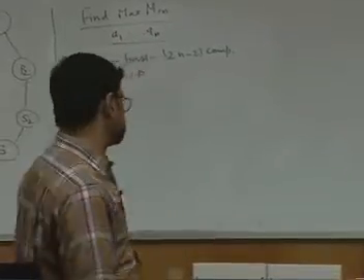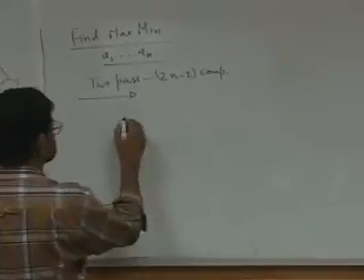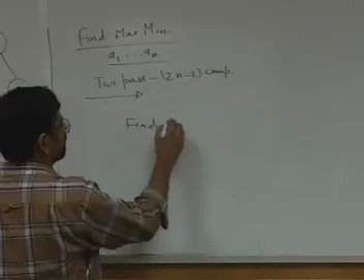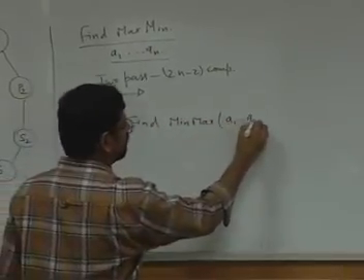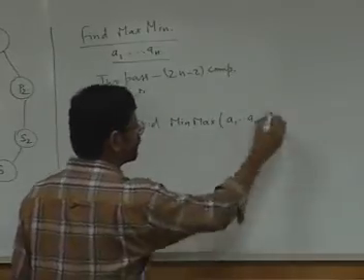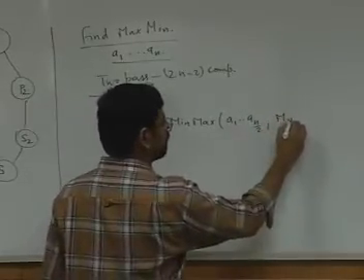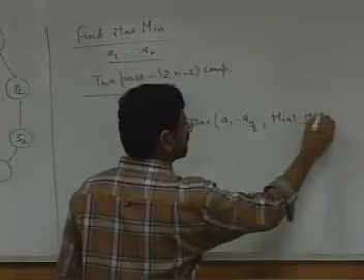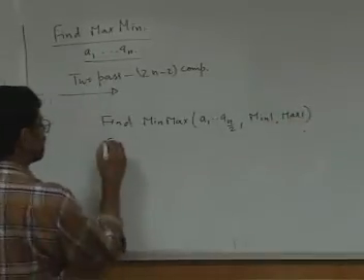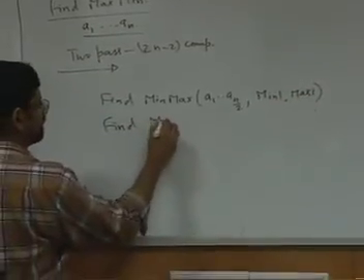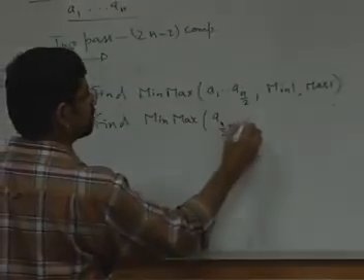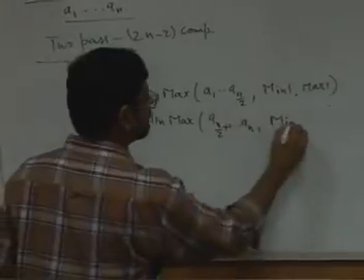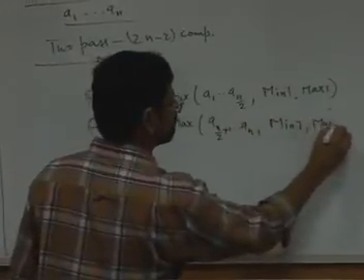So how am I going to put the solutions together? Here is the algorithm. Find min max of a1 to an by 2 and let the output be min 1 max 1. Find min max of an by 2 plus 1 to an, call it min 2 and max 2.